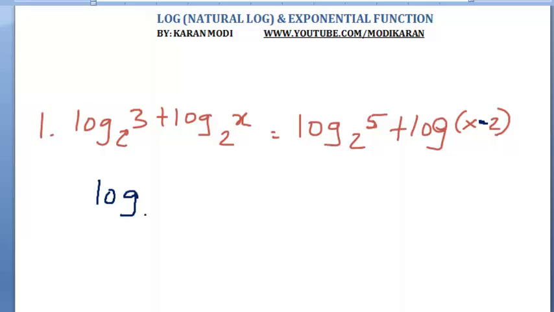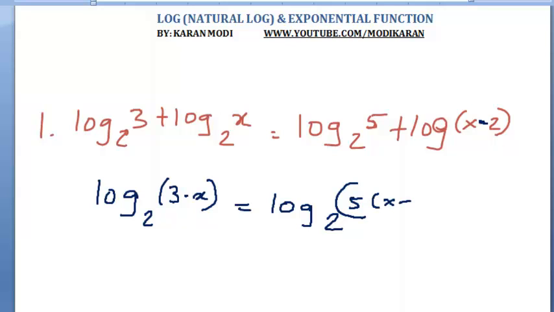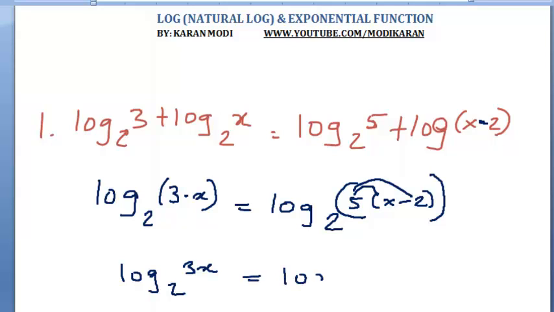So we have log base 2 of 3 times x, or just 3x, is equal to log base 2 of 5 times x minus 2. We can simplify this by distributing 5 on x and minus 2. So let's go ahead and do that. Log base 2 of 3x is equal to log base 2 of 5x minus 10.